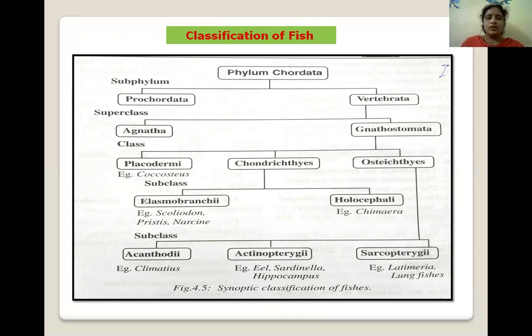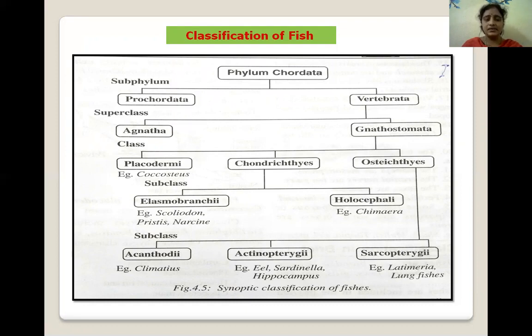Jaws are absent in Agnatha, and jaws are present in Gnathostomata. The Gnathostomata is divided into three classes: Placodermi, Chondrichthyes, and Osteichthyes.